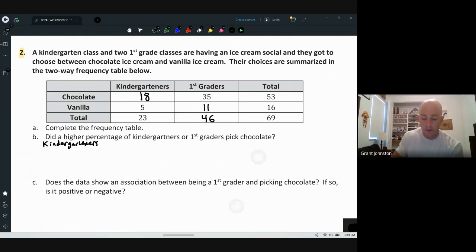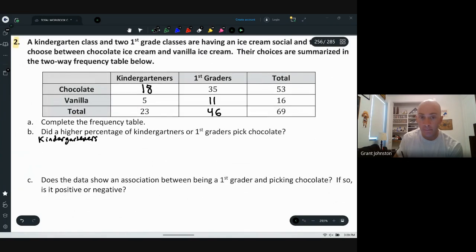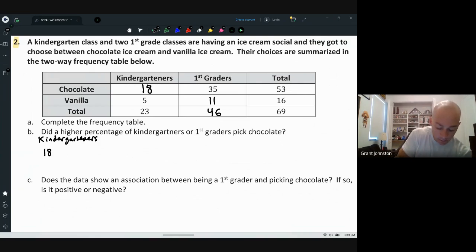So for the kindergartners, 18 of the 23 liked chocolate. So 18 out of 23 liked chocolate, because that's what it's asking about. So the kindergarten is 18 out of 23. That's about 0.783, which is 78.3%.